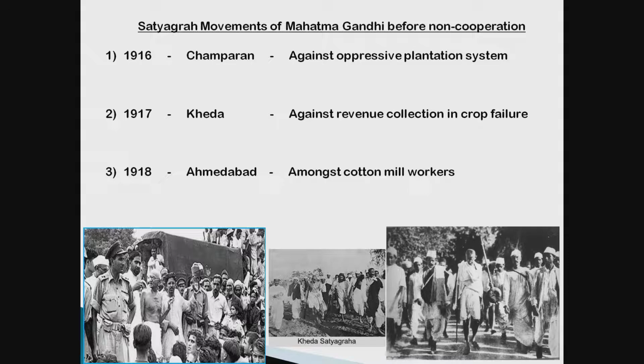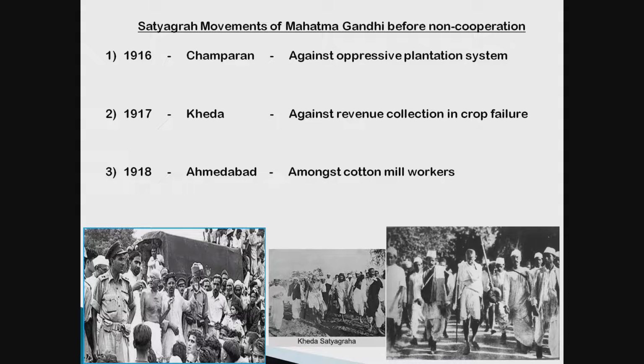The second movement was in 1917. It took place in Kheda district. It was against revenue collection during crop failure. In this year there was a drought, and the people of Kheda district didn't get that much produce from their farming. That's why they could not give the revenue. But still, the Britishers were not worried about this. They were taking revenue forcefully. So Gandhiji again led a movement with these people against the Britishers.